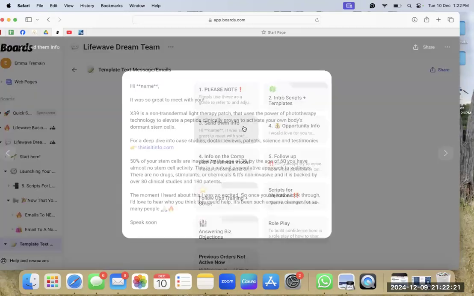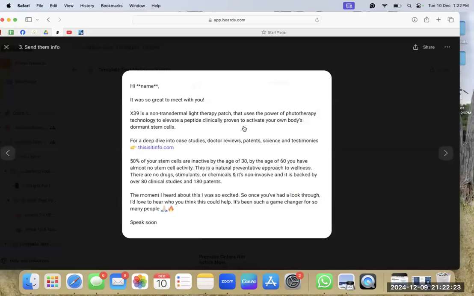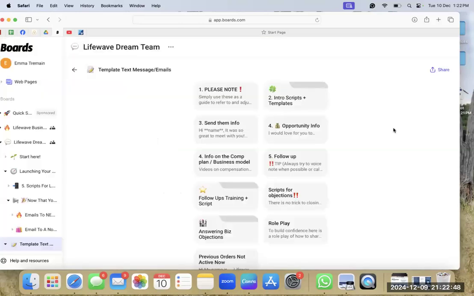Number 3, you want to send them info once you have spoken to them and you've opened the conversation and you've got their contact, their email, their mobile number, whatever you've got. You want to send them a follow-up information message. You don't want to just leave them because they're not going to come and contact you. They may, but more often than not, they're not going to. So you want to send them a follow-up and say, hey, it was so great to meet you. Here's the information, blah, blah, blah. Let me know what you think and we'll jump on a call soon or something along those lines.